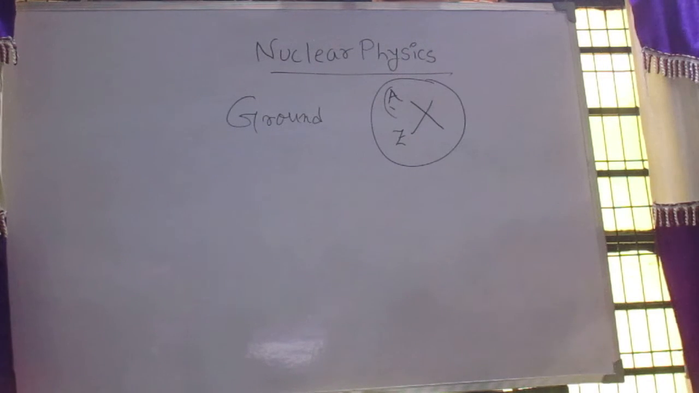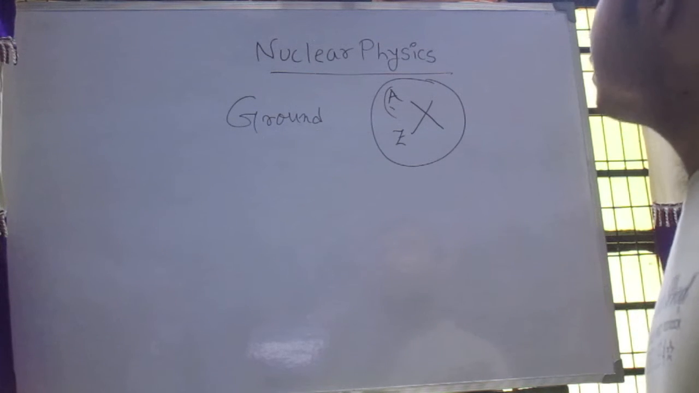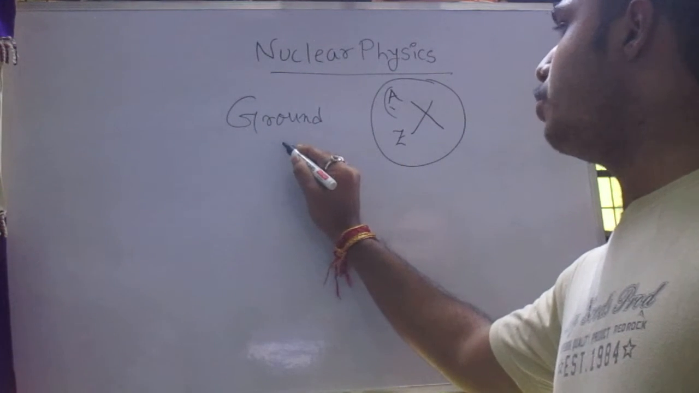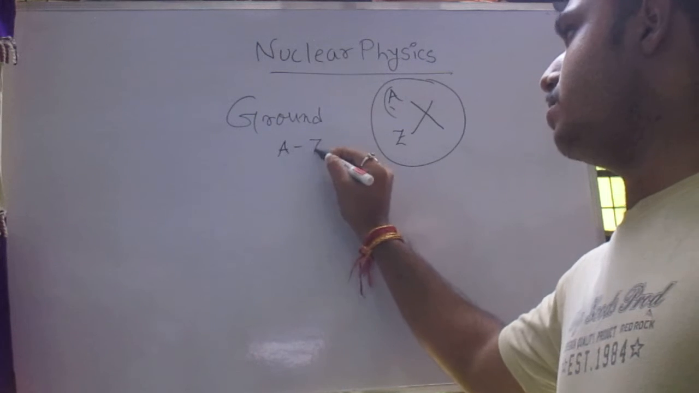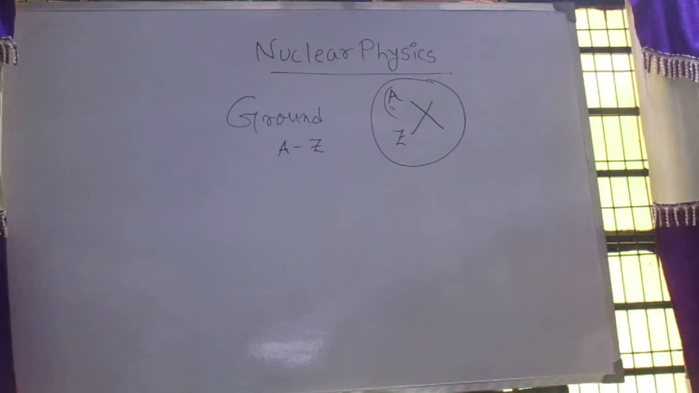Now we define the mass number and atomic number. From this we can get the number of neutrons as A minus Z. So this is the neutron number.